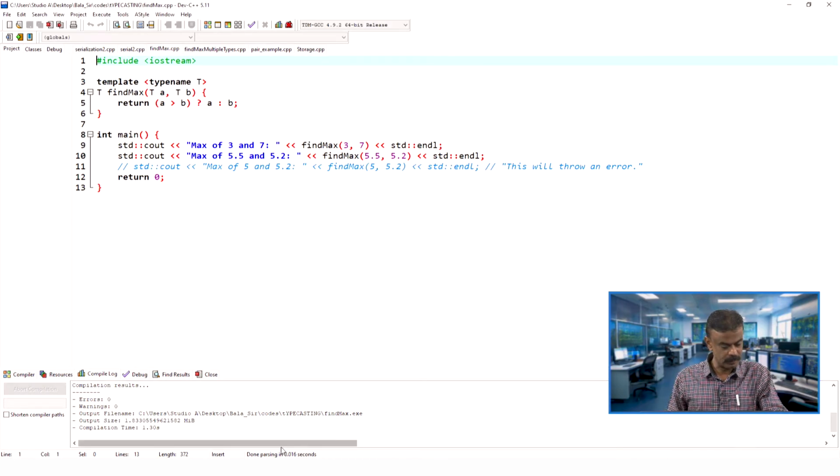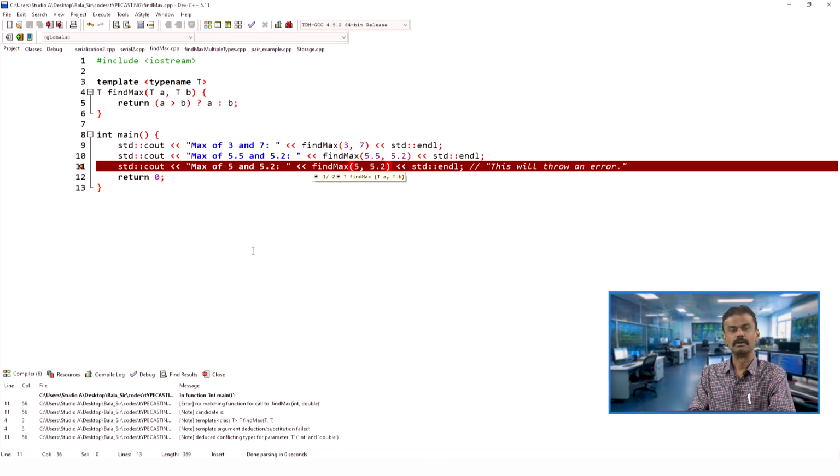Now you may ask the question, if you look at line number 11, find max of 5 comma 5.2, there is a chance of throwing an error. In some compilers, the 5 will be considered as 5.0. These kinds of test cases you can check yourself. Let us remove the comment statement and run the code. Now we will see what it is doing. You can see that there is an error. The reason is there is a mismatch: one is integer, another one is double. So template type name T cannot take this.